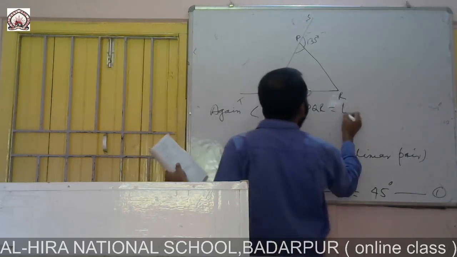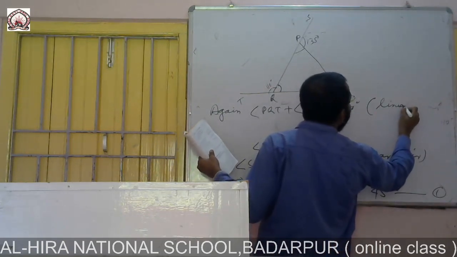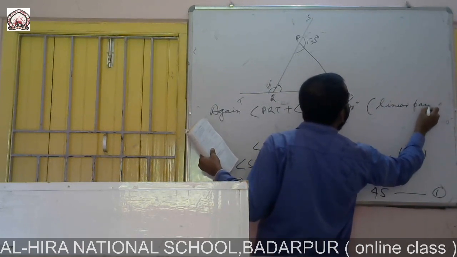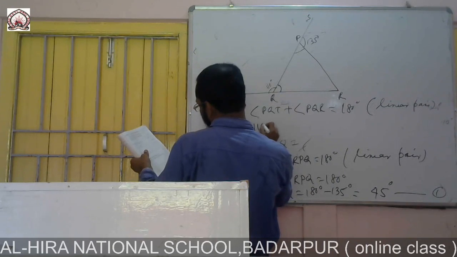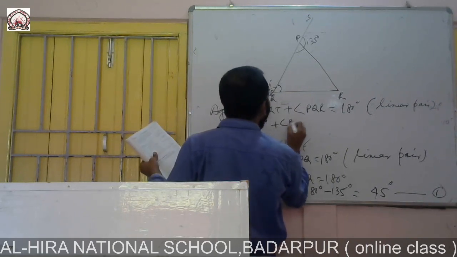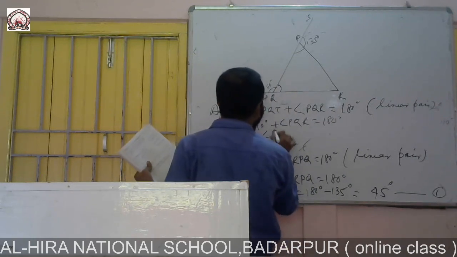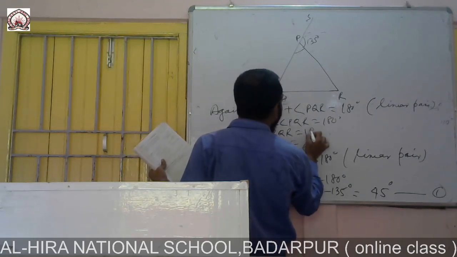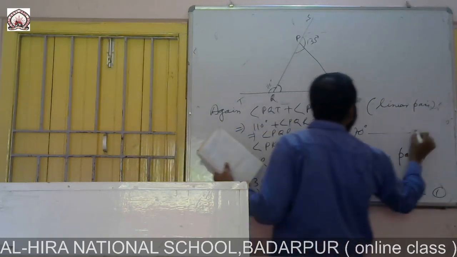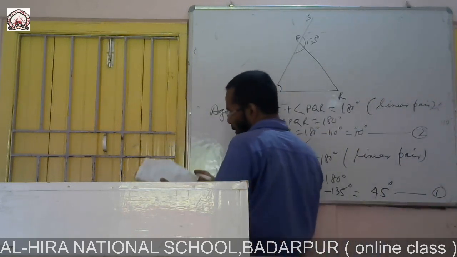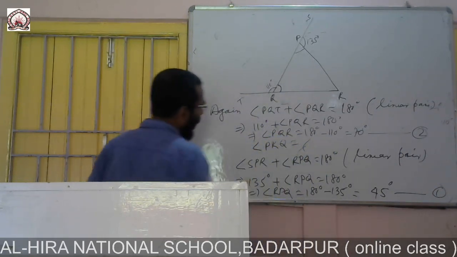So this one is again 180 because it is a linear pair, and this is given 110. So 110 plus angle PQR is equal to 180. So angle PQR will be 180 minus 110 is equal to 70. Give it equation number 2. So this is 70. Now you see in triangle PQR.